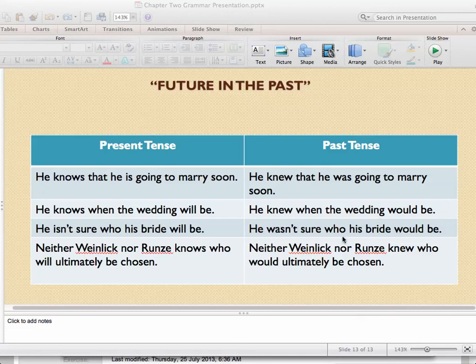Okay, Weinlich, he wasn't sure who his bride would be. There's the sentence in the past tense. Or he isn't sure who his bride will be is the present tense sentence. And then compare again, the past tense. Neither Weinlich nor Runza knew who would ultimately be chosen. Okay, now actually we're talking about George here, so lack of confusion, I'm going to change that. Neither George nor Mary knows who will ultimately be chosen. That's how the verbs go in the present tense. But this whole story was being told in the past tense, so that's how the verbs turned out.